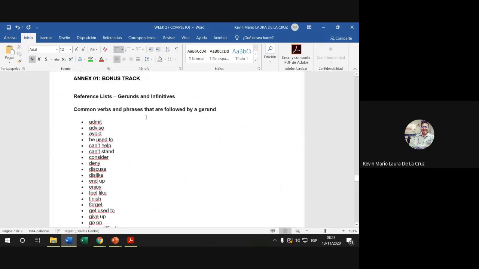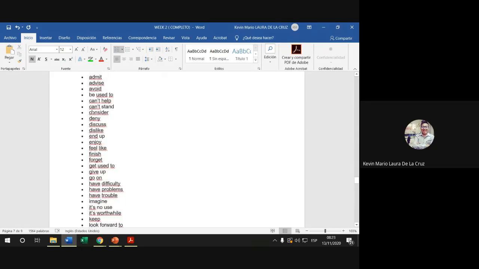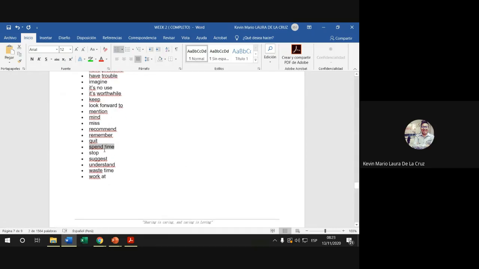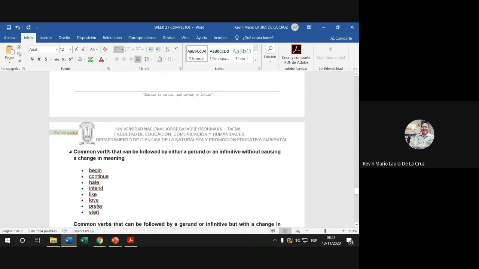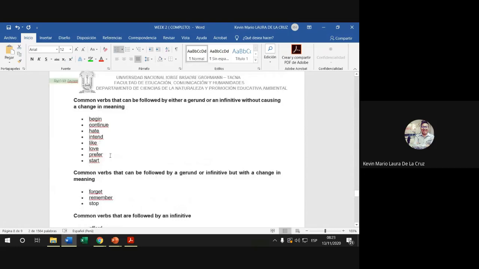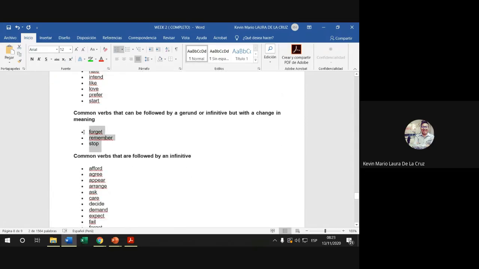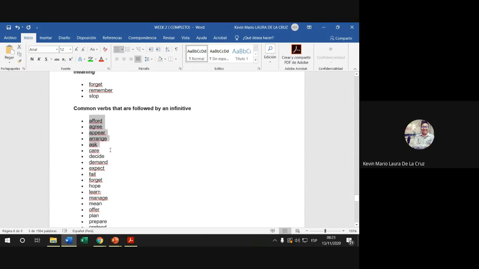Common verbs and phrases are followed by a gerund. So, después de esos verbos, puedes usar un verbo con ing, okay? I spent time working a lot. I didn't stop learning. Y aquí pues algunos verbos que pues llevarán en ambos casos. Aquí solamente con infinitivo, ¿ok?